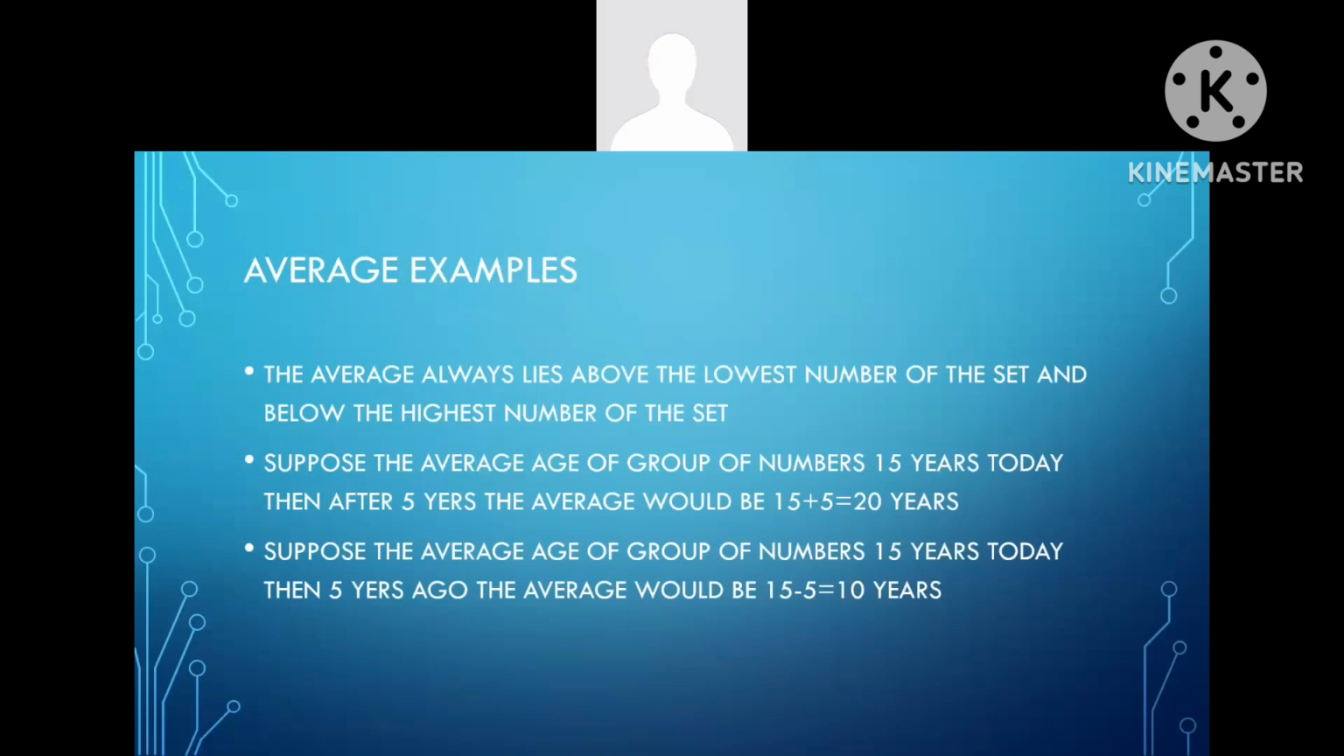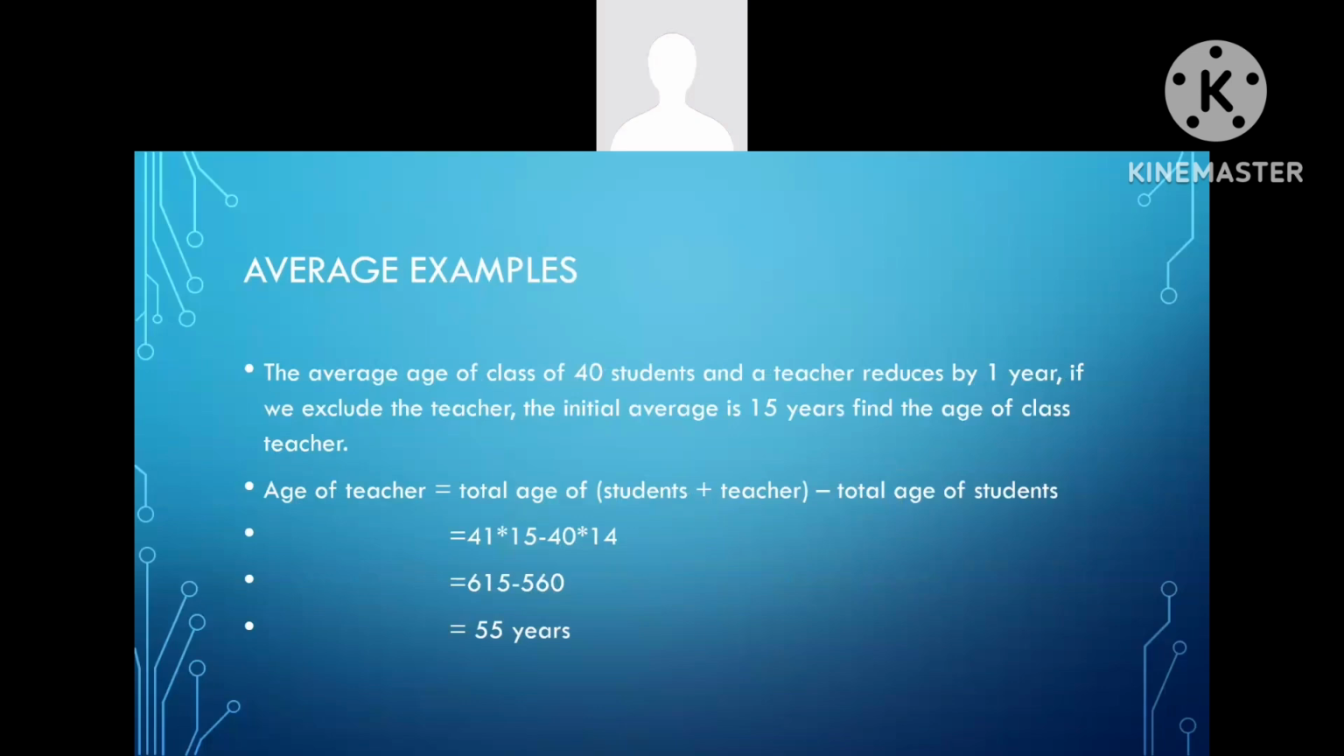Suppose the average age of a group of people is 15 years today, then after 5 years, the average would be 15 plus 5, 20 years. Suppose the average age of a group is 15 years today, then 5 years ago, the average would be 15 minus 5, 10 years.